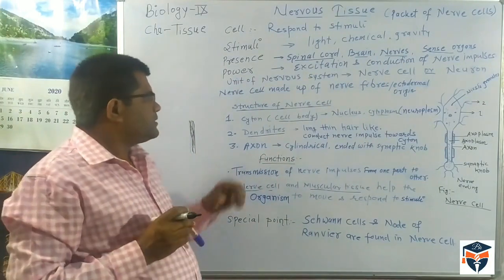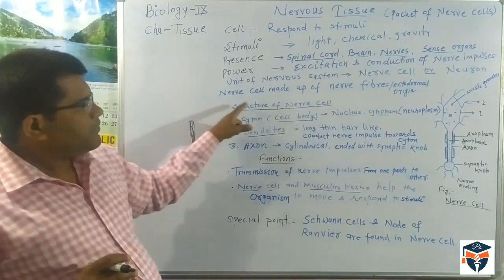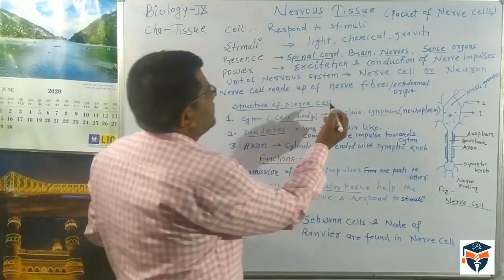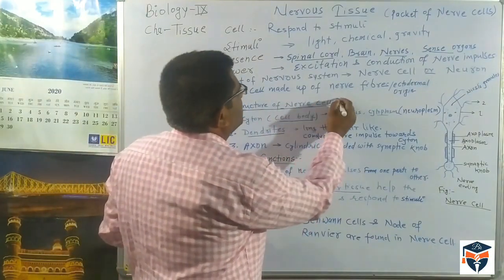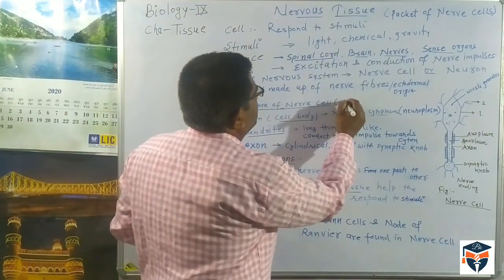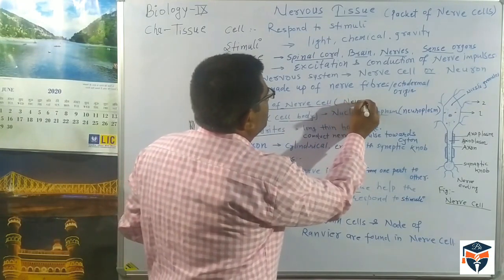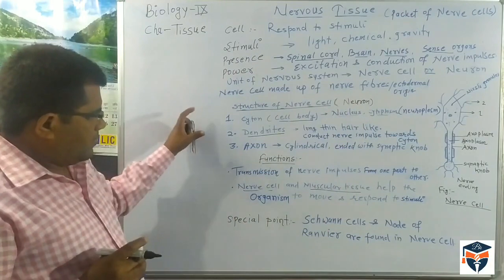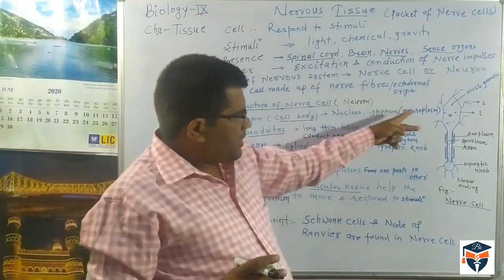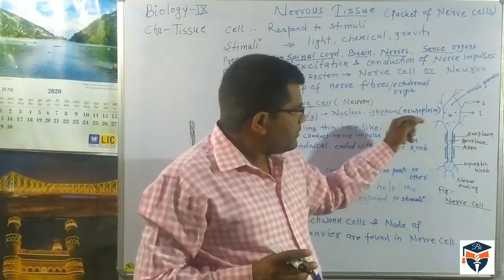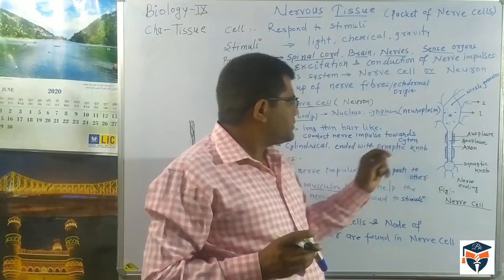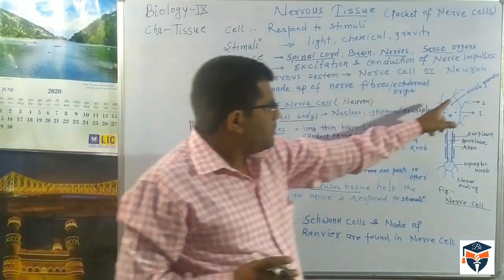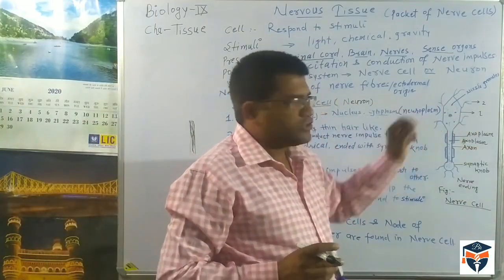So what is the basic structure of a neuron or nerve cell? Each nerve cell, in the diagram you will see, has a hexagonal structure.